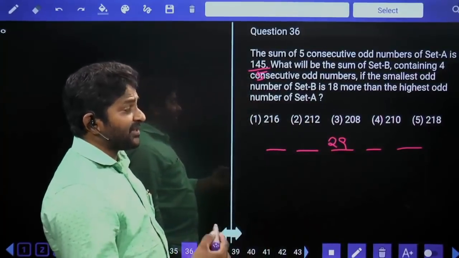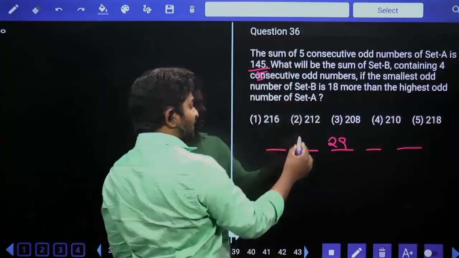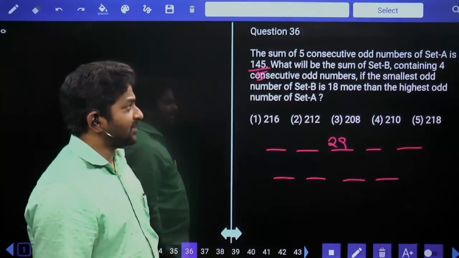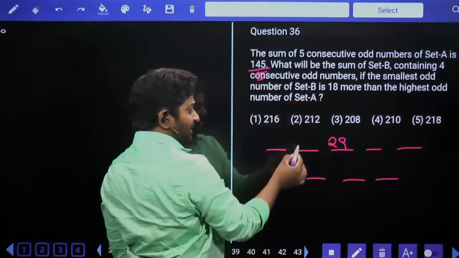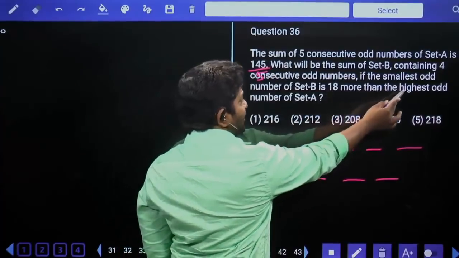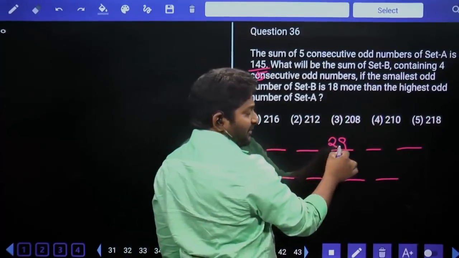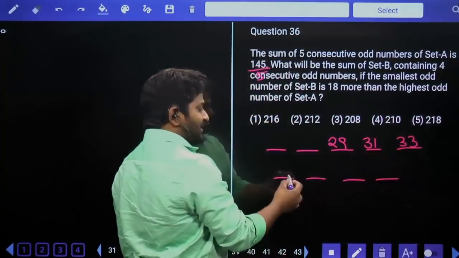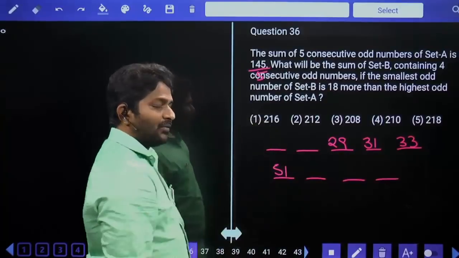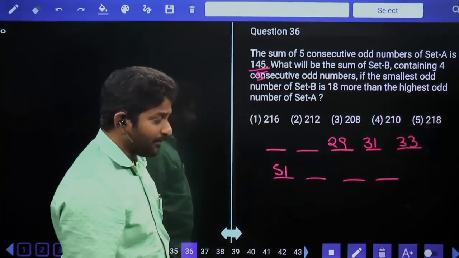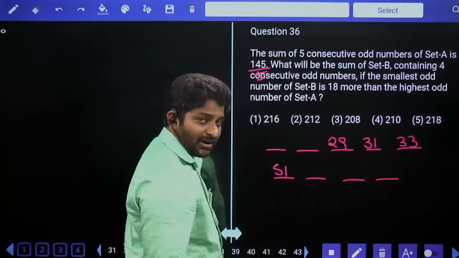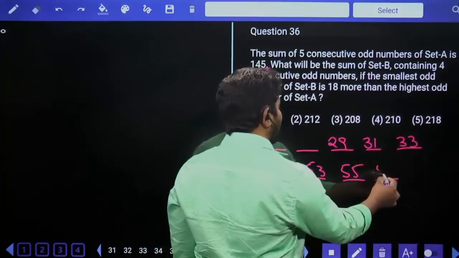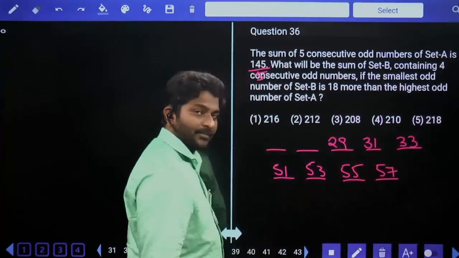What will be the sum of set B, containing 4 consecutive odd numbers? Even in set B we have consecutive odd numbers, but there are only 4 numbers. The smallest odd number of set B is 18 more than the highest odd number of set A. If this is 29, the next odd number is 31 and the next is 33. 18 more than this number is equal to 51, which is the smallest number in set B. In set B we have all consecutive odd numbers: 51, 53, 55 and then 57.